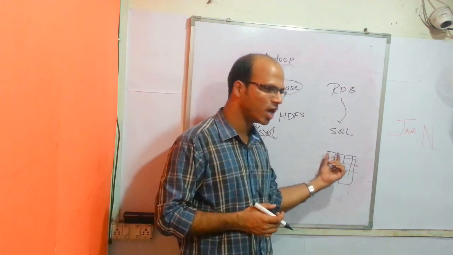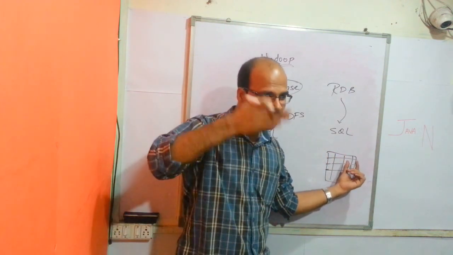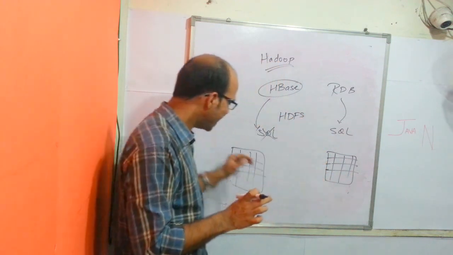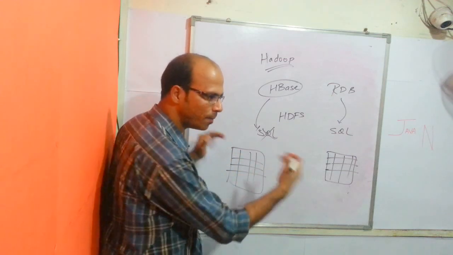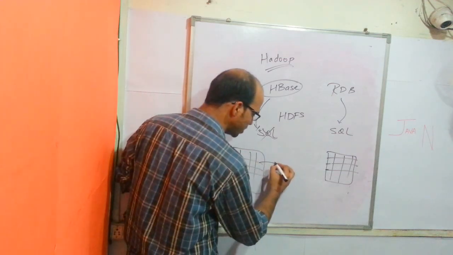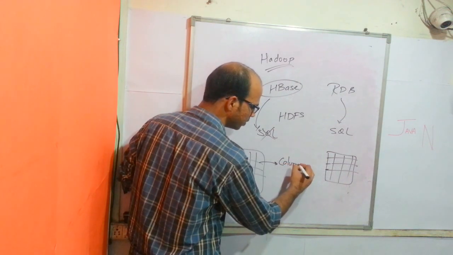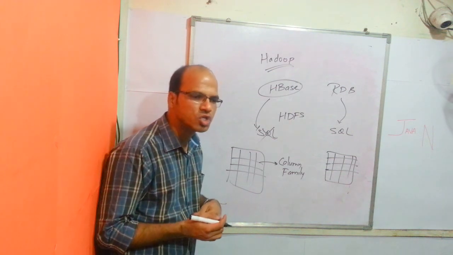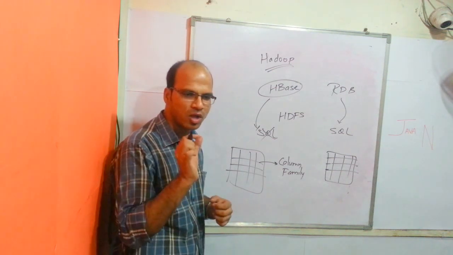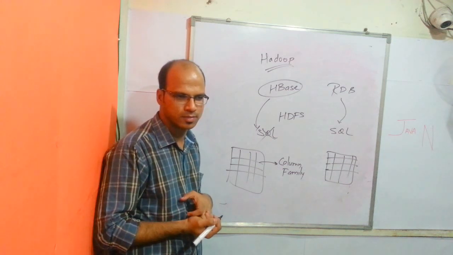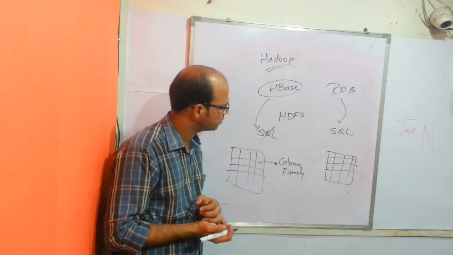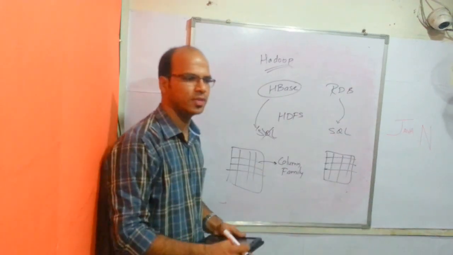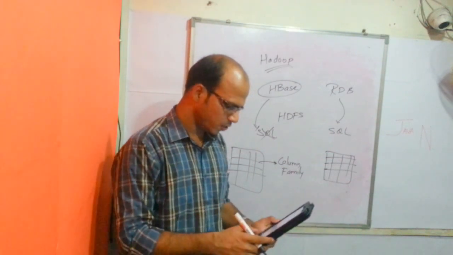Example, let's say you have roll number, name, and marks. So you have individual columns, which means you can differentiate between values. But HBase provides you a feature where you can combine multiple columns, and that combination is called a column family. And unfortunately, SQL cannot search for a column family.